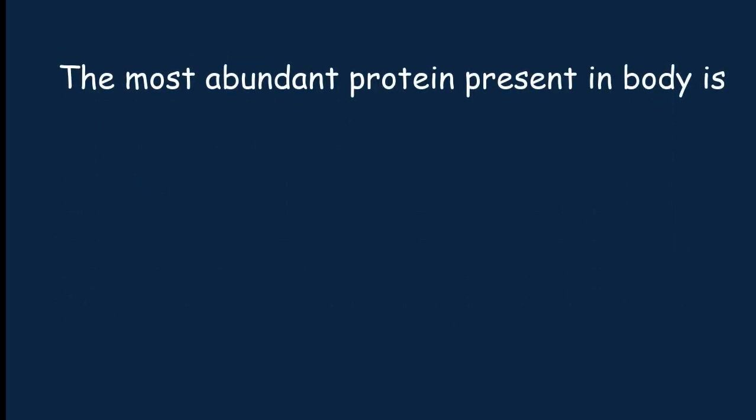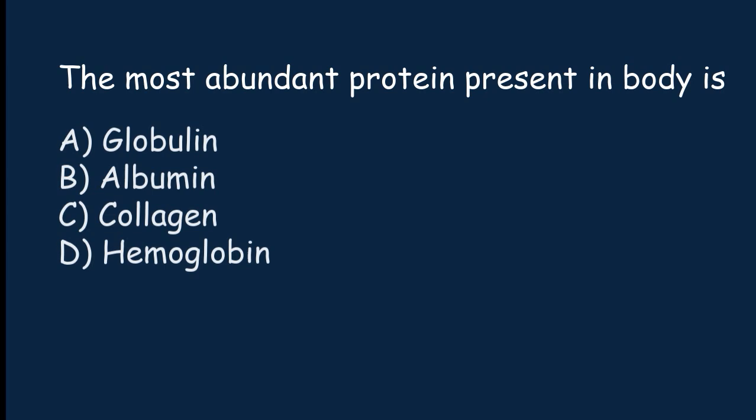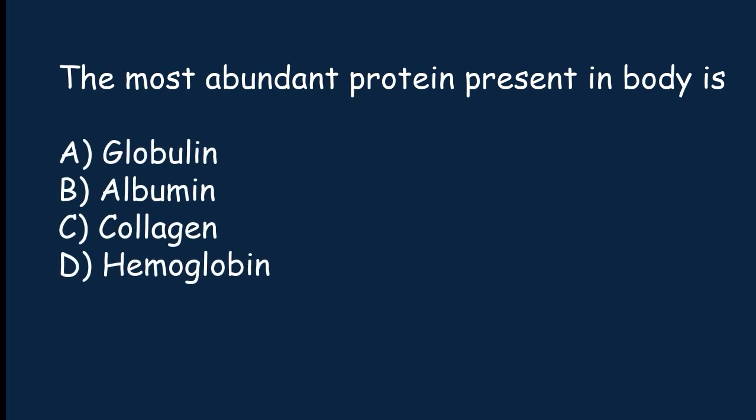The most abundant protein present in the body is globulin, albumin, collagen, hemoglobin. The correct answer is option C. The most abundant protein present in the body is collagen.